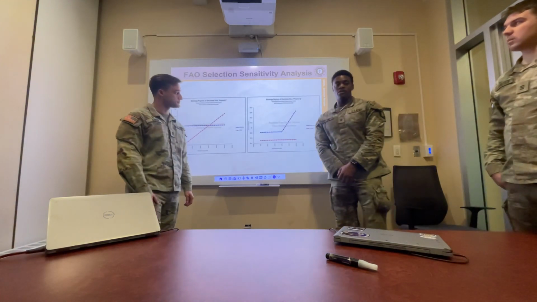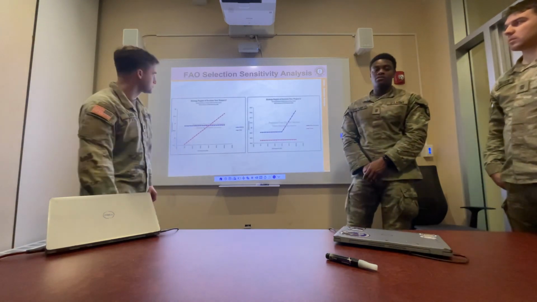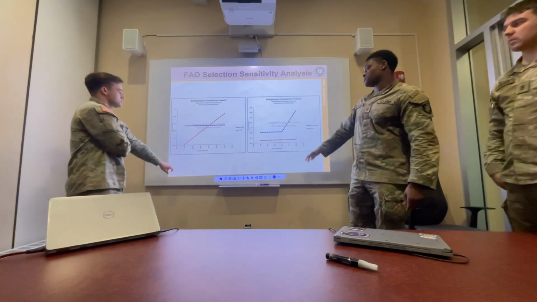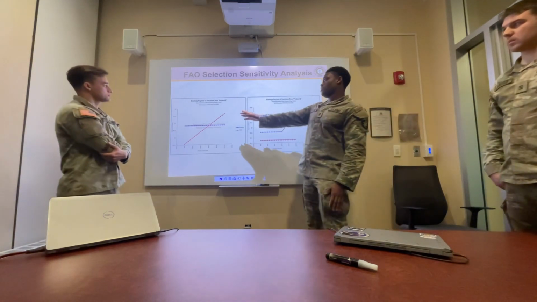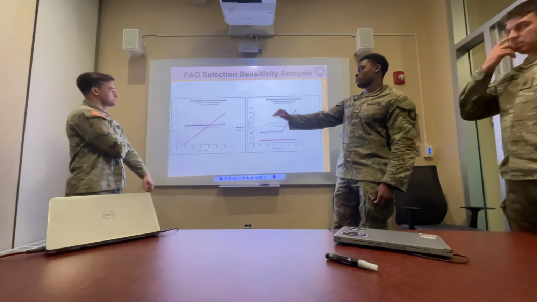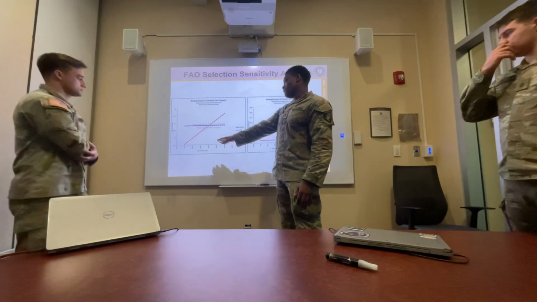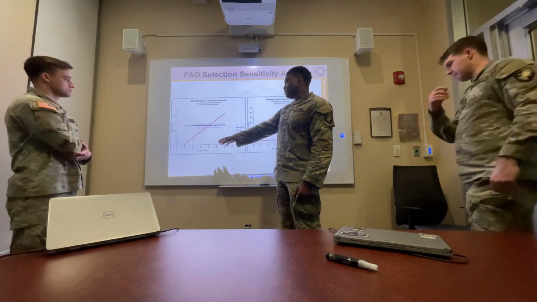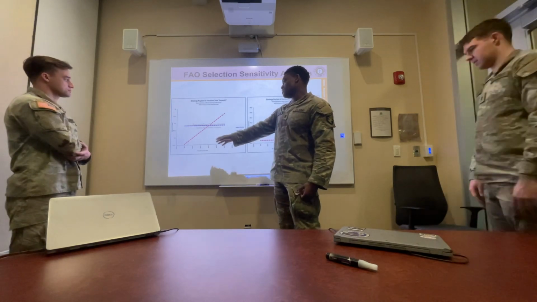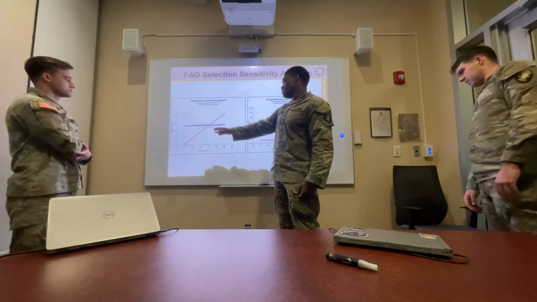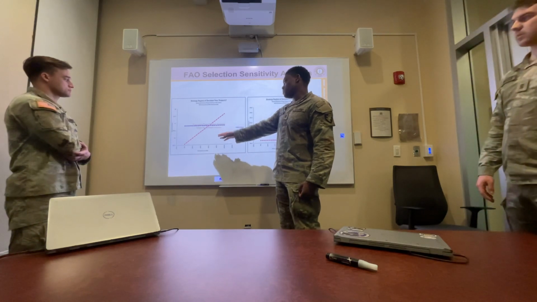Going into our one-way sensitivity analysis, first going over FAO selection. The first part is our expected value in a node if we did infantry or FAO. You can see that if the probability of FAO selection reaches 60%, we want to choose FAO over infantry.